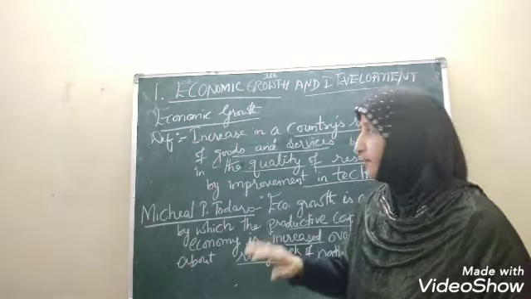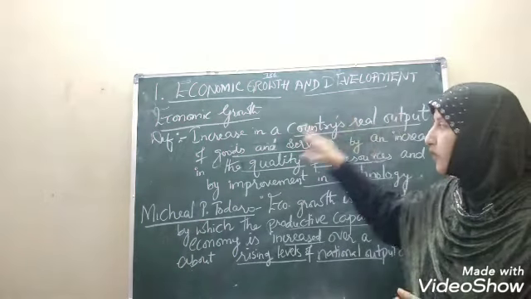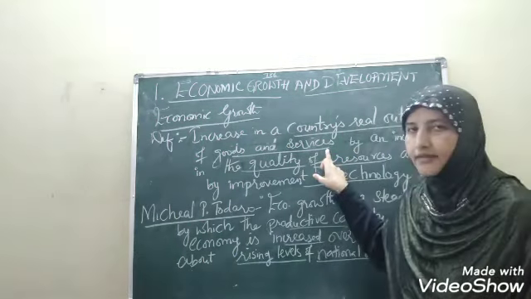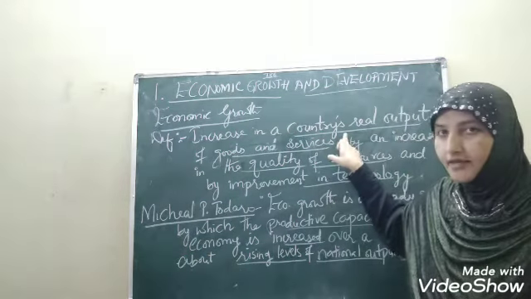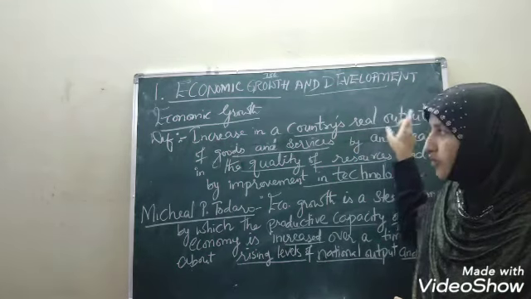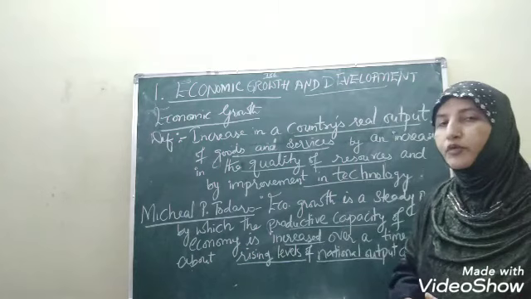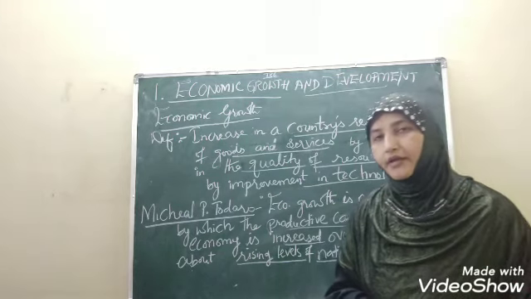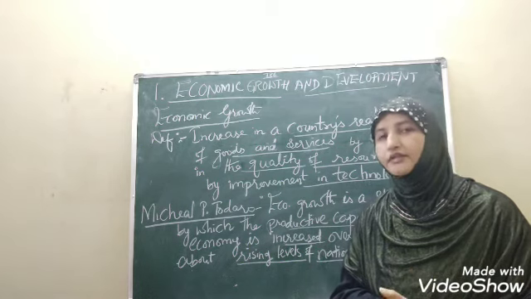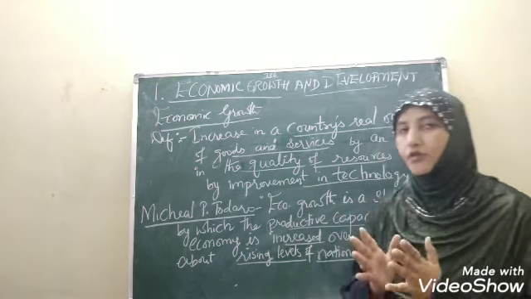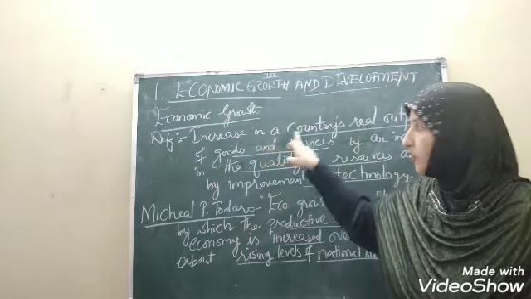Economic growth means an increase in a country's real output of goods and services. What does it mean, children? Real output of goods and services. It means whatever the country produces, its goods and services, the total output, we will take it in economic growth.